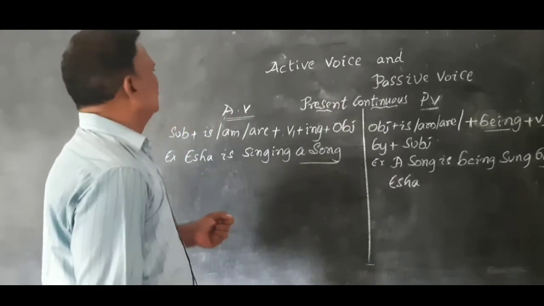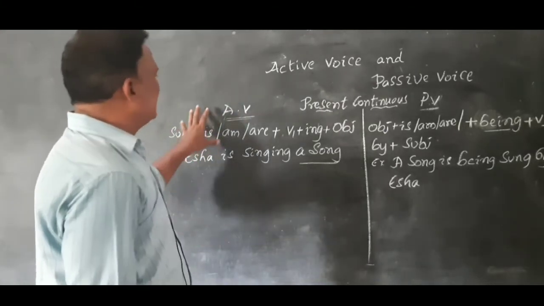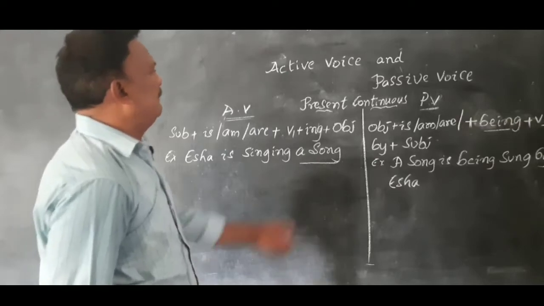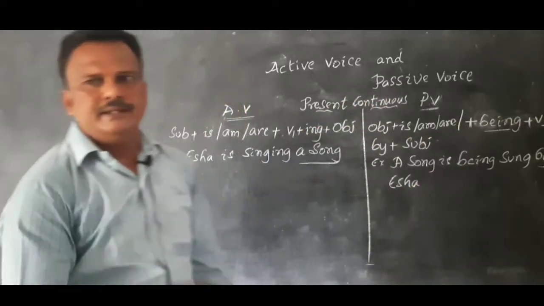Now, the same sentence in the negative form in the present continuous.